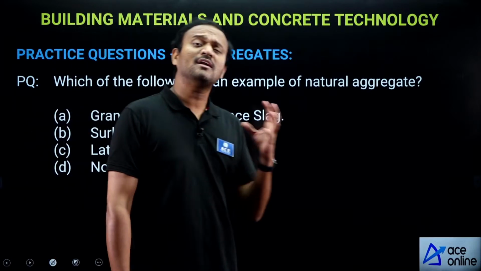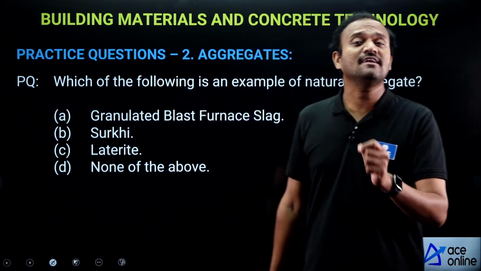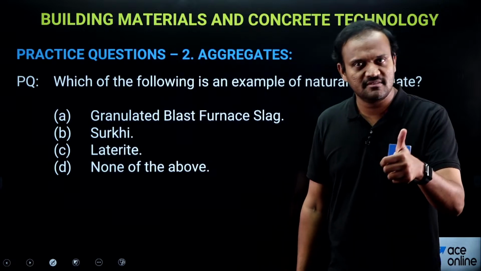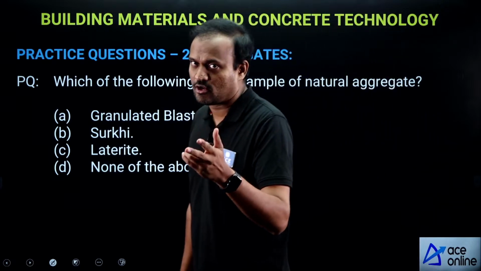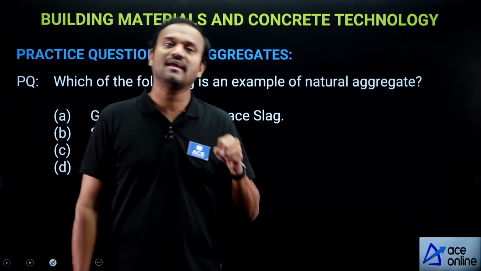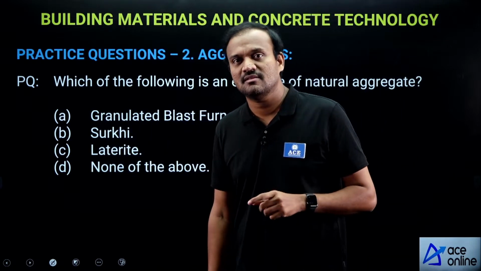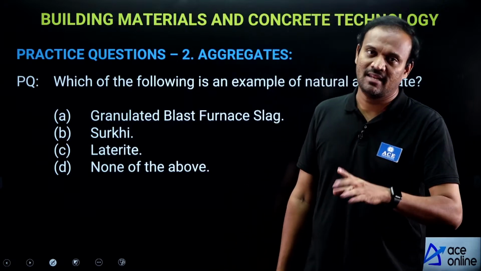Now, what are natural aggregates? Aggregates obtained from natural rock formations like igneous, sedimentary and metamorphic rocks. So, if you are obtaining the aggregates from these natural rock formations, then they are called natural aggregates.